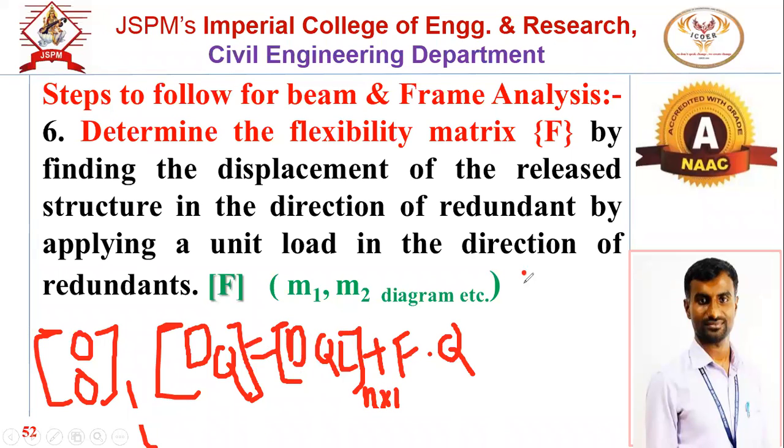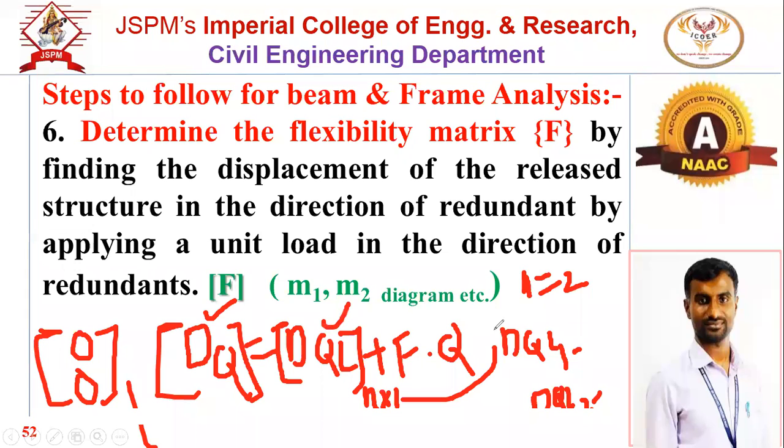If n is equal to DSI and DSI is equal to 2, then this DQL matrix will have 2 elements, that will be DQL1 and DQL2. How to get those elements, we will explain later on. But here remember, DQ is a column matrix, DQL is also a column matrix. Okay. And Q, the redundant matrix, is also a column matrix.